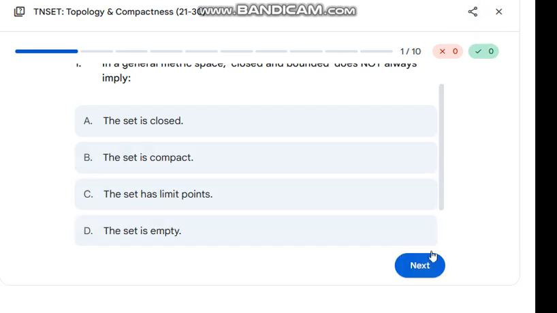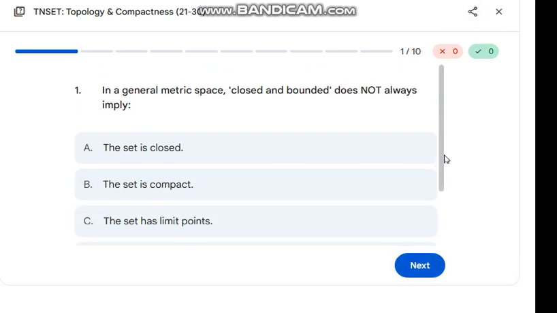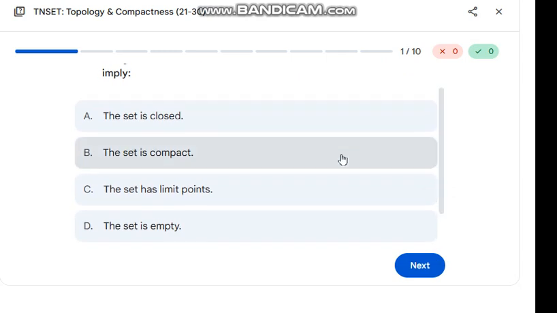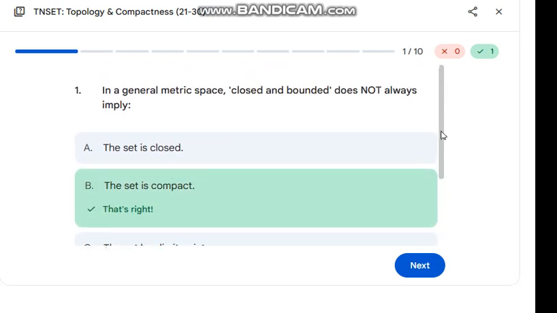Let's see the 21st question. In a general metric space, closed and bounded does not always imply compact. Because in Rk, closed and bounded always implies compact, but in a general metric space, it does not imply.